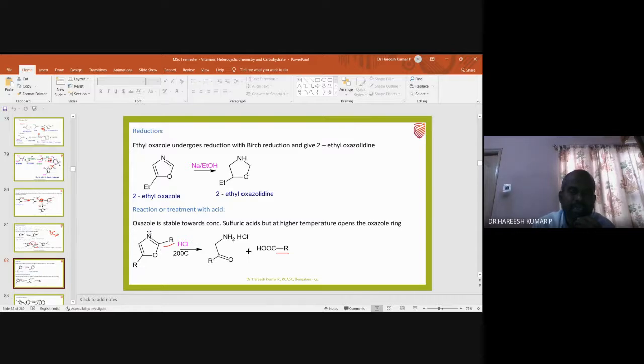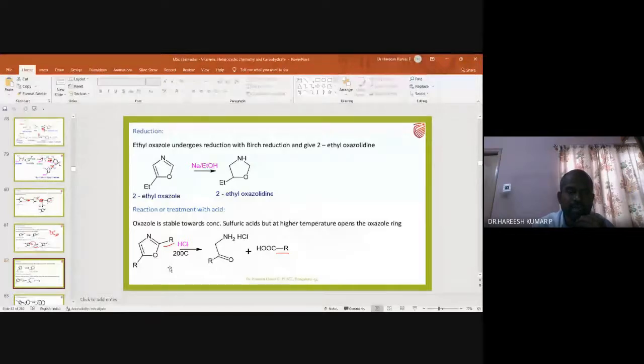Again, this lone pair can react with a proton, and there will be a breakage of this bond, so that this carbon is given oxygen and then OH. This carbon is a carboxylic acid. This nitrogen is converted into NH2. Then this ether group is converted into OH.